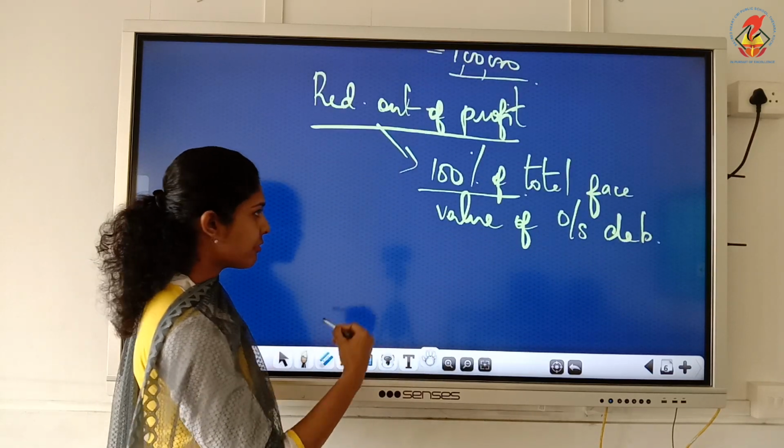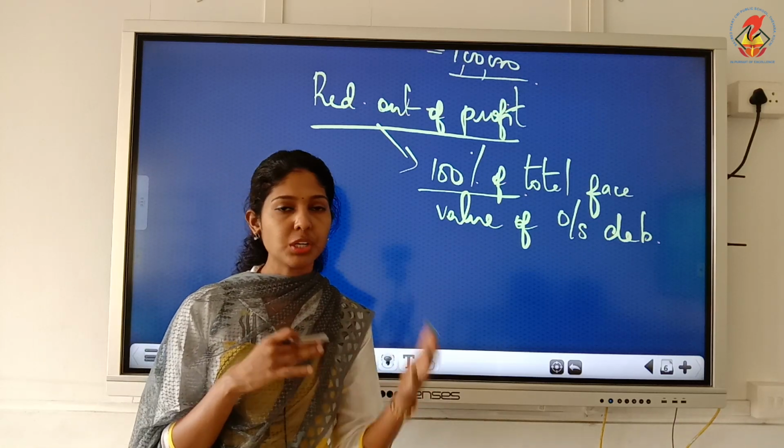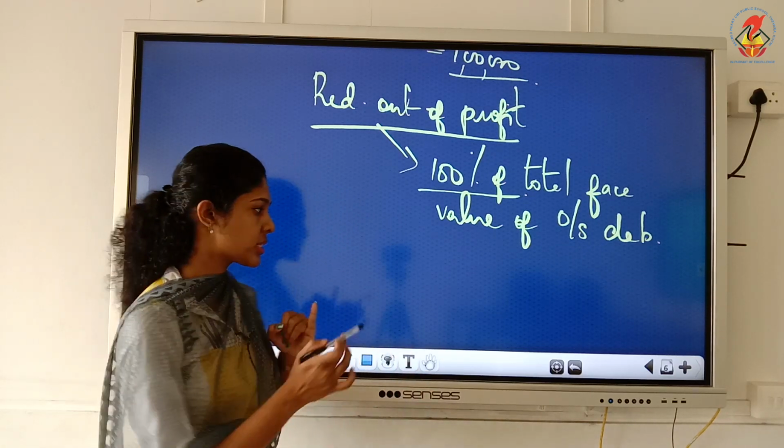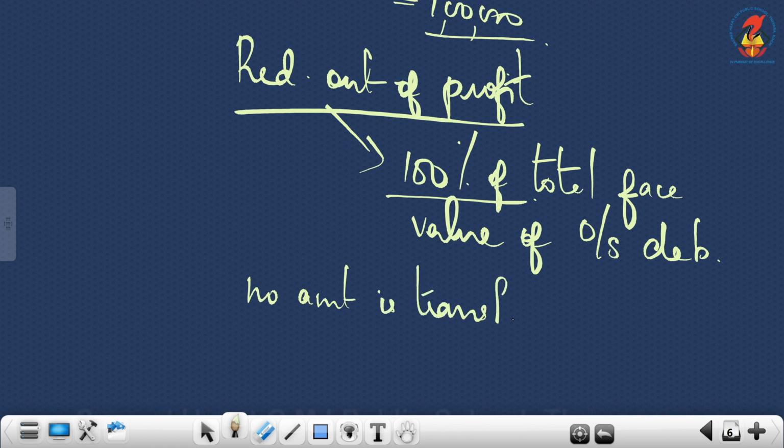So we have different methods in which amount can be transferred to DRR. Suppose nothing is transferred to DRR, no amount is transferred. That means from profit we are not transferring anything to DRR.